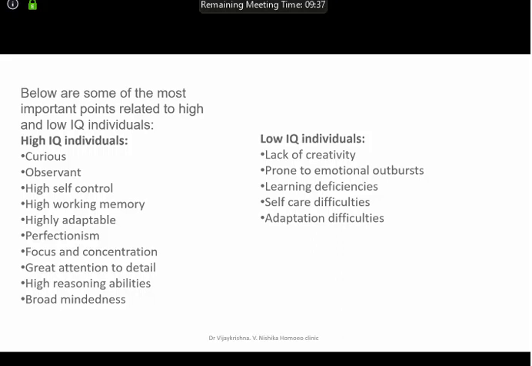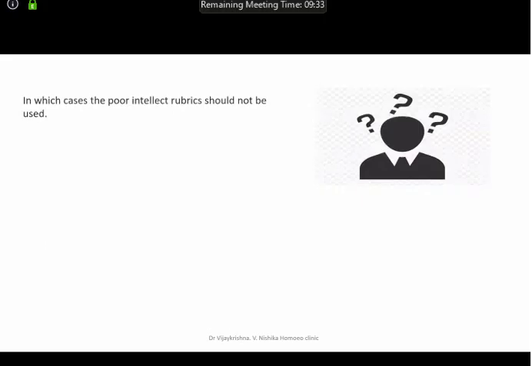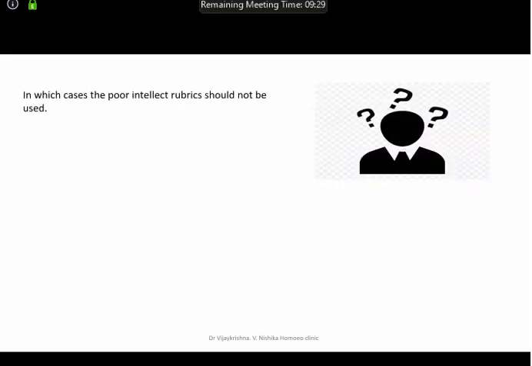So people with low IQ, poor intellect, and people with good intellect. Okay. Now this is a very important thing. Having told you about poor intellect rubrics, now the question comes up: which are all the cases where we should not use the poor intellect rubrics? Quickly, somebody, can you have a MR, small? Mental retardation. Okay, MR, very good.